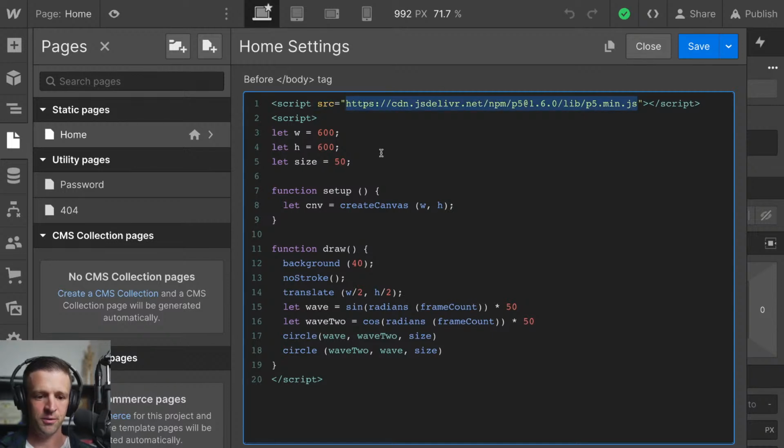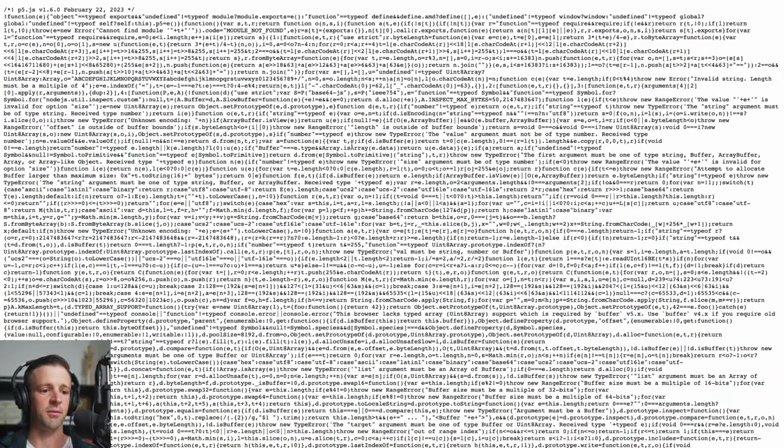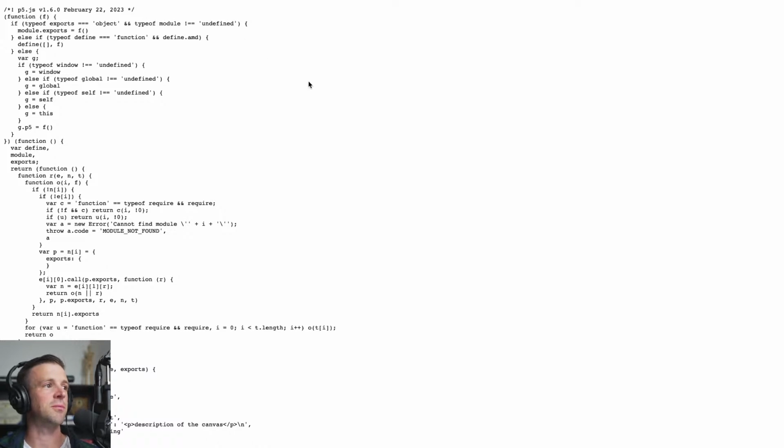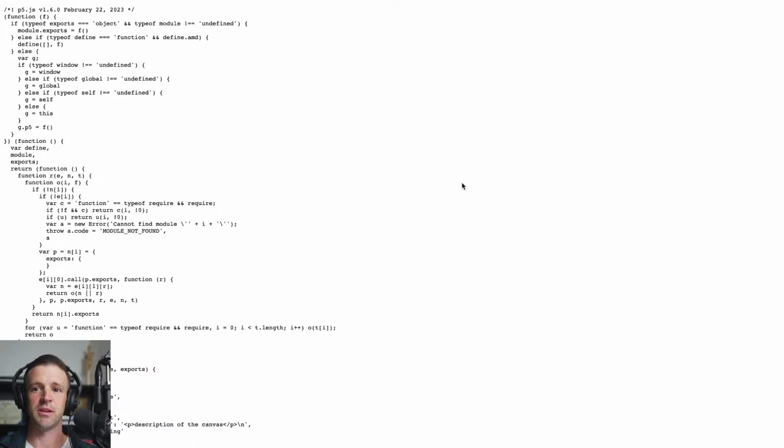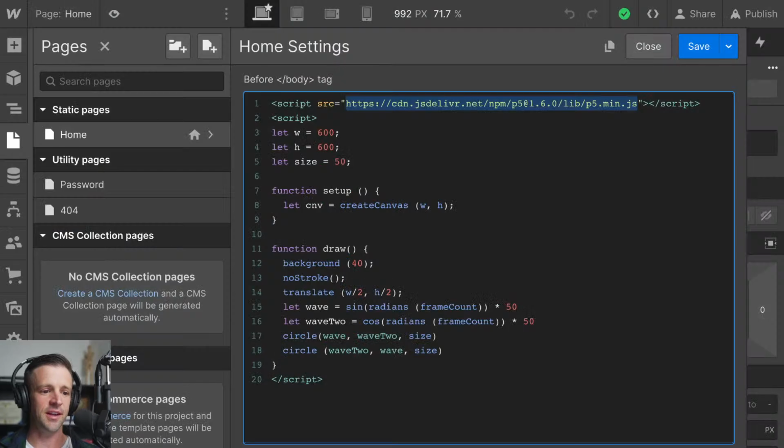If you don't know what a CDN is, it stands for Content Delivery Network, and I can just copy and paste that into the browser, and lo and behold, we have all of the code that's needed to run p5. That's how we're importing the code to our project. So if you didn't know that, that's a funny little thing you can do. And then we could probably get rid of this .min here at the top. This is going to be more human readable, but of course it's going to be larger in size. Anyways, that's how you can import code from CDNs.